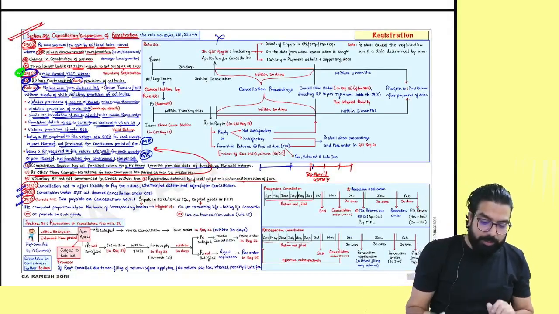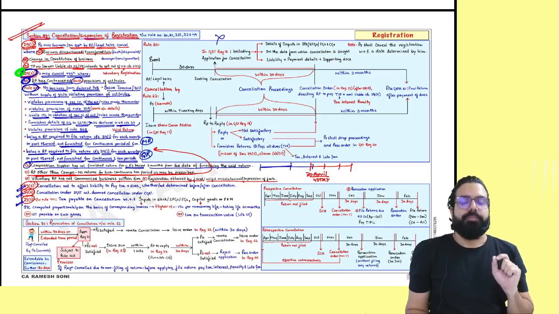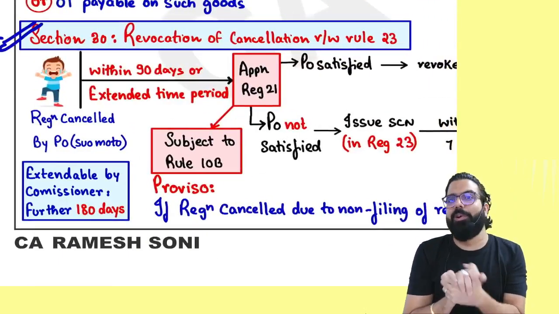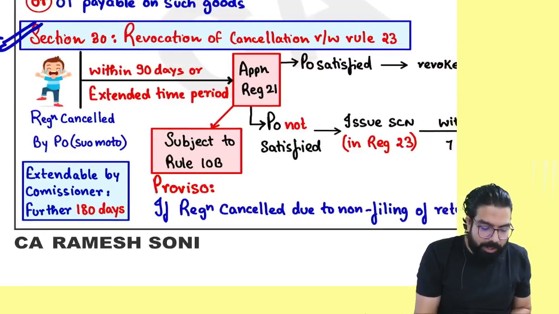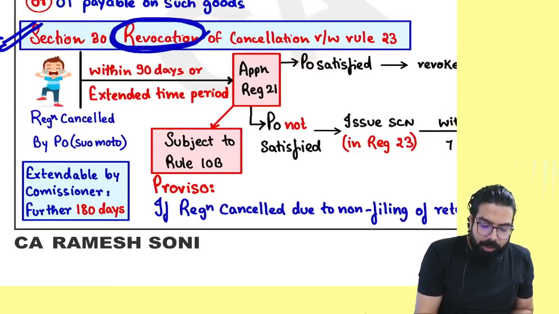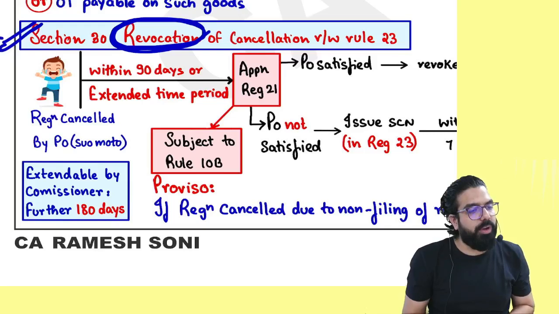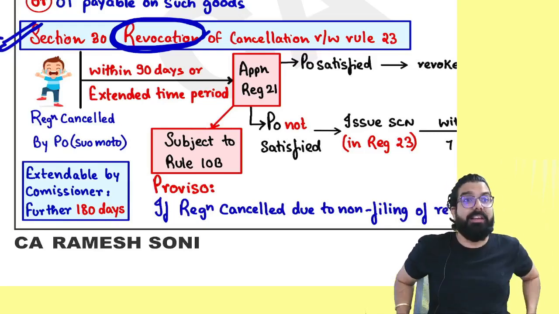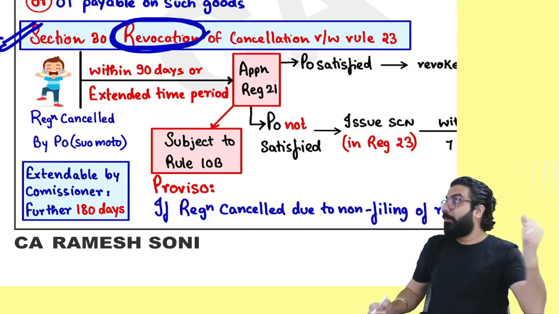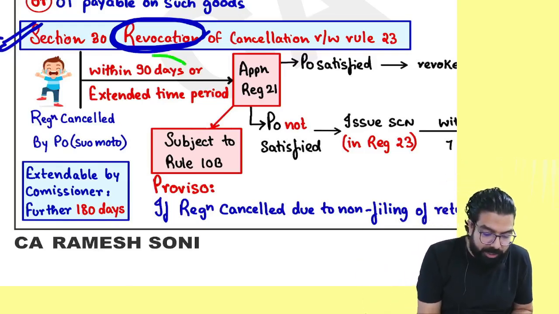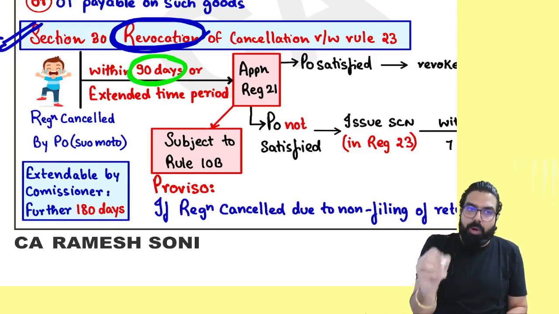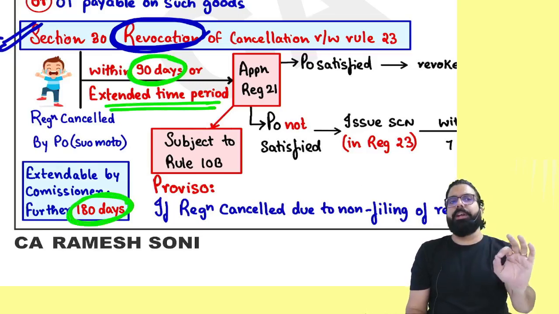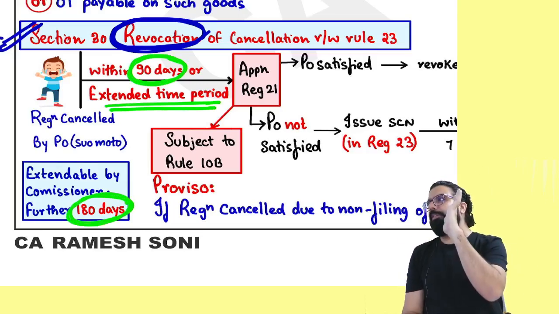Next. Now listen. Sir, my registration is cancelled. Please, sir, don't cancel my registration. You can apply for what, everyone? Revocation. One of the most important points which I want you to remember is whenever you want to apply for revocation, the cancellation order came, you should apply for revocation within how many days? 90 days. Further, the revocation time limit can be extended by how many days, everyone? 180 days. 90 days and 180 days.